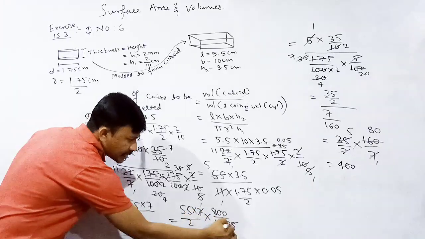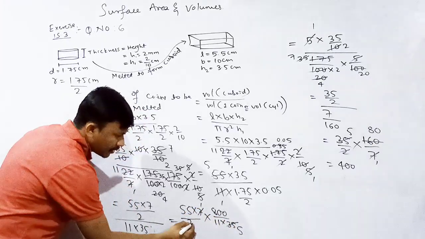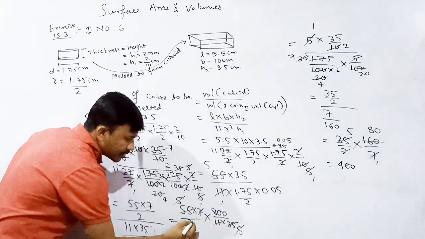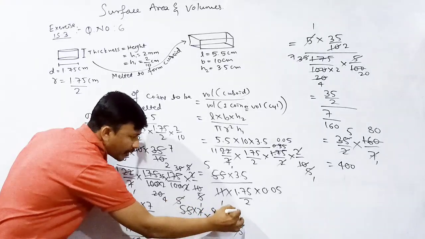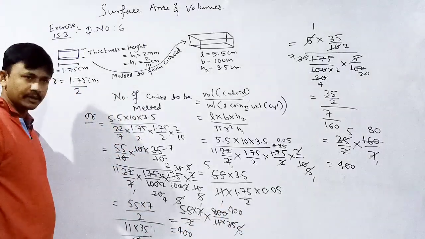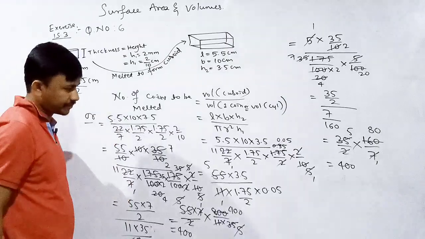7 ones are 7, 5 7s are 35. Okay, 11 ones are 11, 5 ones are 5, 2 ones are 2, 400s are 400. Okay, what is the value? 400. Did you understand? Whichever seems easy, write that one.